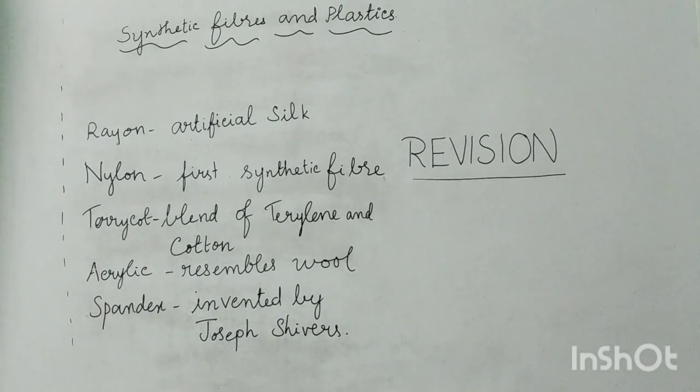Like wool, it is also warm, soft, light and flexible. It resists moths and chemicals, that is, it is not damaged or attacked by insects and chemicals. Acrylic is used for making sweaters, shawls, carpets, blankets, etc.